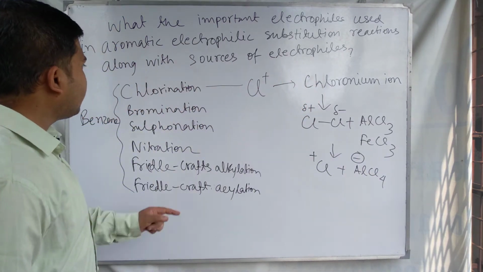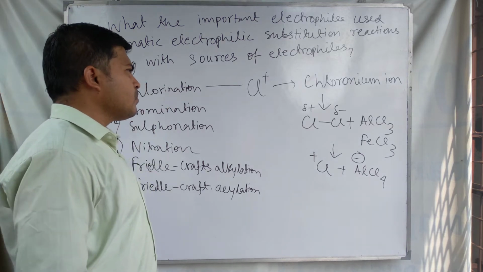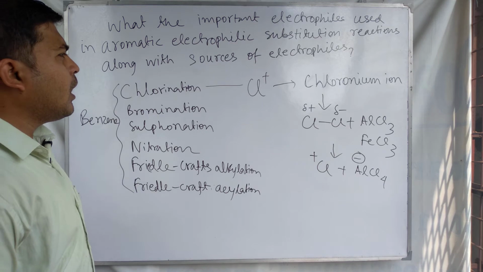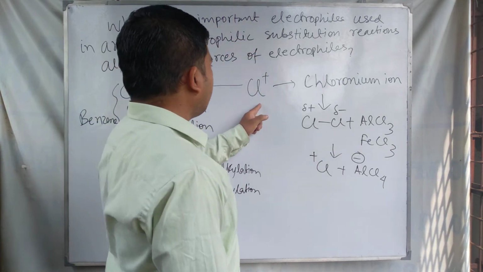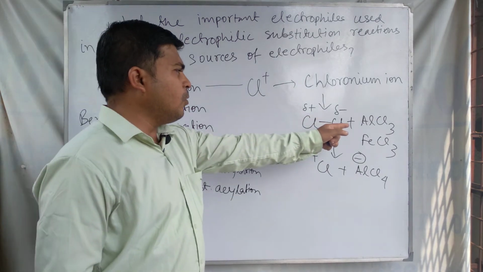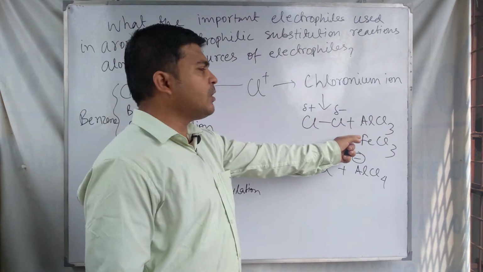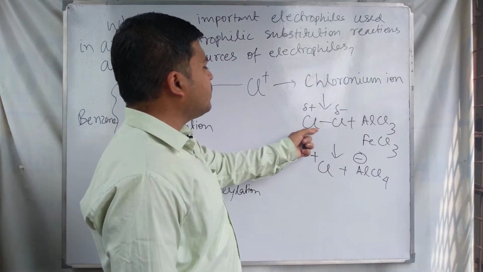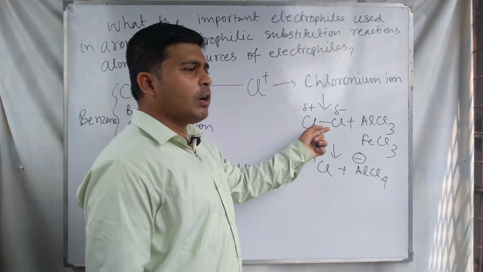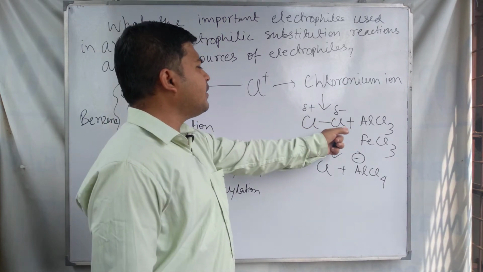So for the chlorination of benzene, the chloronium ion Cl plus is produced. Here AlCl3 acts as the Lewis acid catalyst. Benzene and chlorine are both non-polar substances, so AlCl3 is used as the polarizing agent.